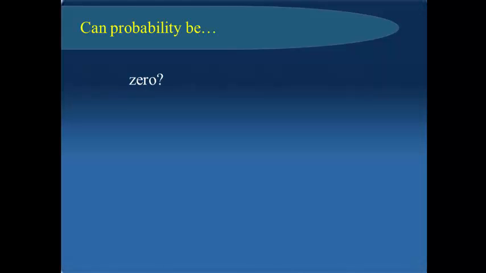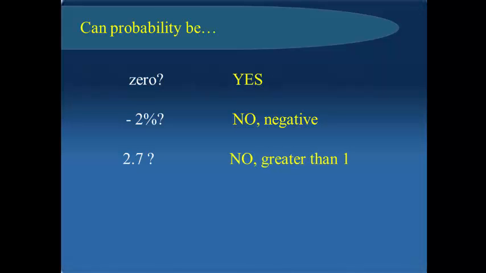Can probability be 0? Yes. Can probability be negative 2%? Of course not. There's no negative. Could it be 2.7? No, because it could never be greater than 1, that is 100%. Could it be 1/3? Yes.